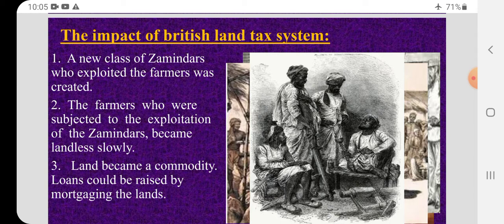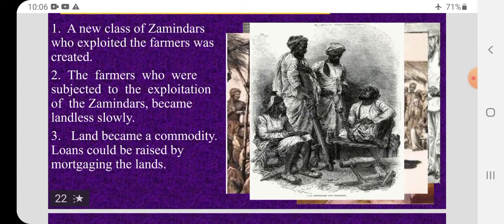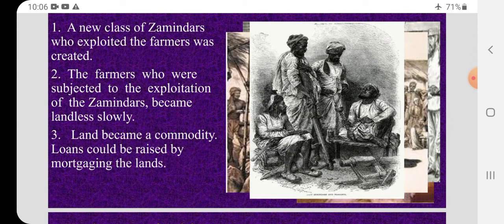So as a result, what happened to the farmers? As a result of these Ryotwari, Mahalwari and Zamindari systems, a new class of zamindars who exploited the farmers was created. So the in-between zamindars became beneficial and they started to support the Britishers. The farmers who were subjected to the exploitation of the zamindars slowly became landless. So the zamindars, as a result, were taking away the land from the small farmers.